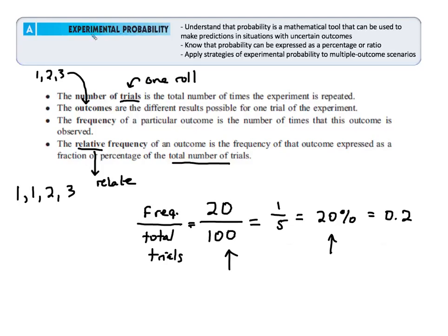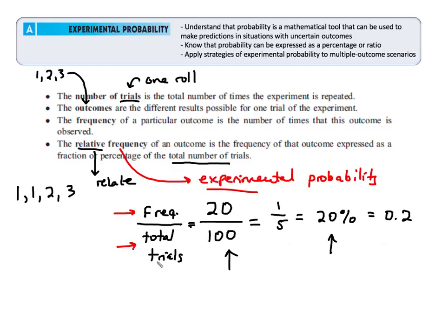Last idea here with the topic here is the experimental probability. This relative frequency that we're talking about is the same thing as what we would refer to as experimental probability. The reason why is that we're running an experiment like we did with the dice to collect data that then we're using to create our ratio. Data like how many times did you see one of those outcomes and how many total trials did you conduct